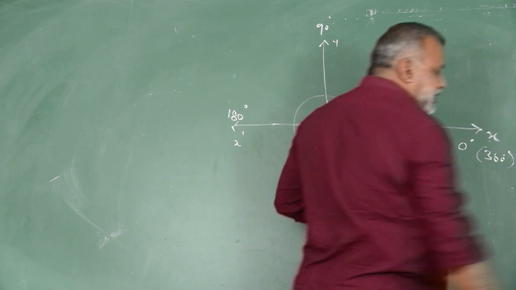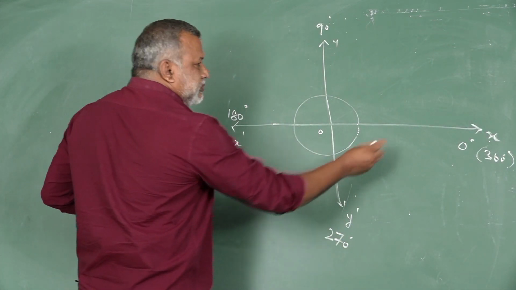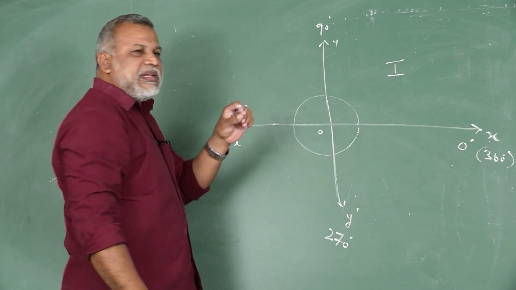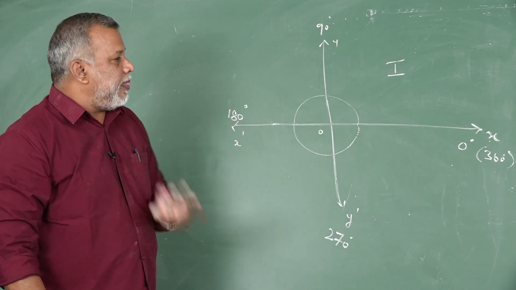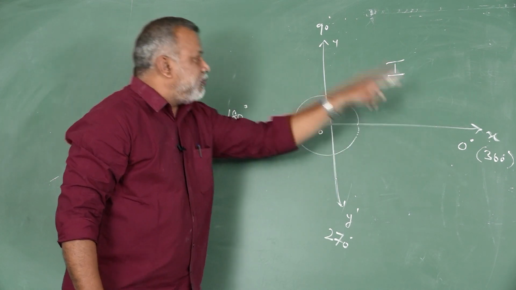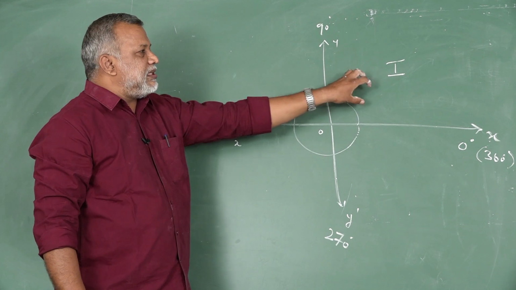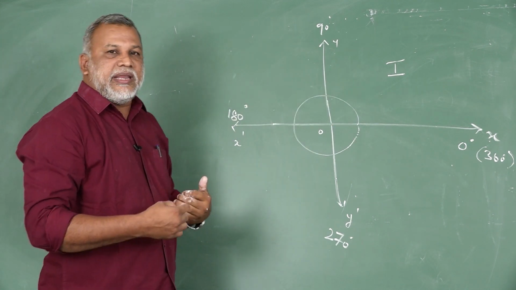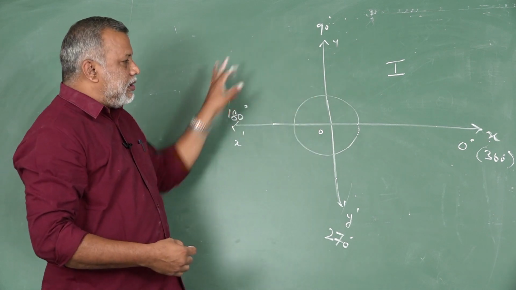But in your 10th standard, you only study from 0 degree to 90 degree. That means you discussed the first quadrant only. In your 10th standard, you studied angles from 0 degree to 90 degree, that means the first quadrant. Now in higher secondary, we are going to study all the quadrants.